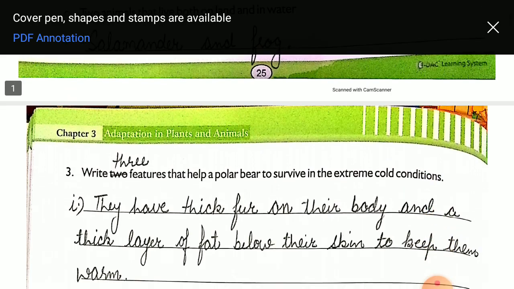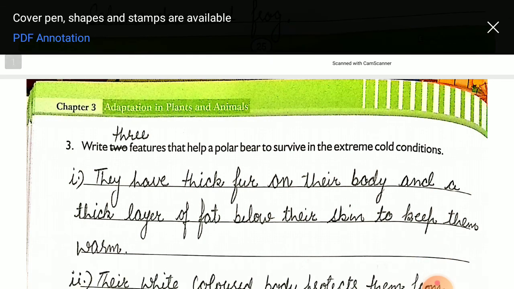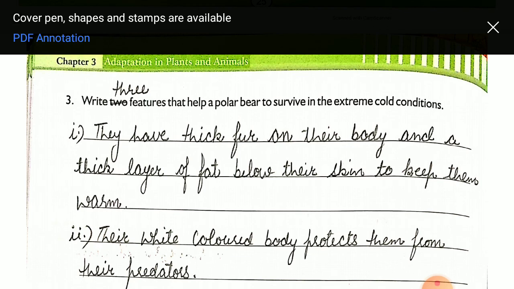Now next is, write three features, not two. Please write 3 instead of 2. Write three features that help a polar bear to survive in the extreme cold conditions. They have thick fur on their body and a thick layer of fat below their skin to keep them warm. You all know that the polar bear has thick fur on his body and a thick layer of fat below their skin that helps to keep them warm.